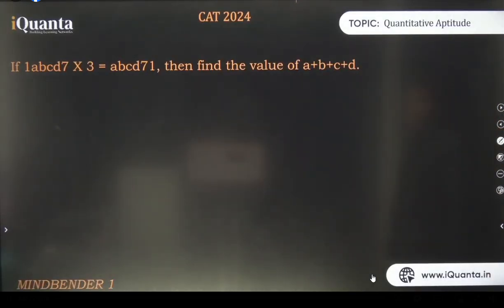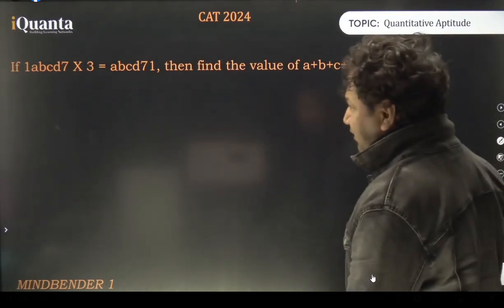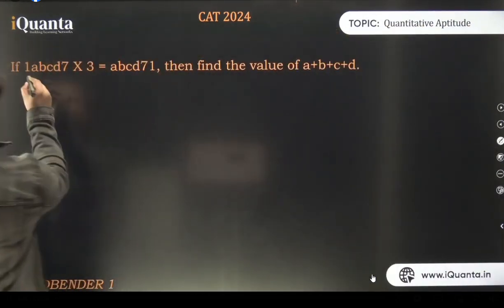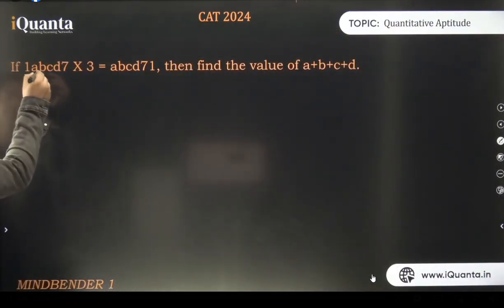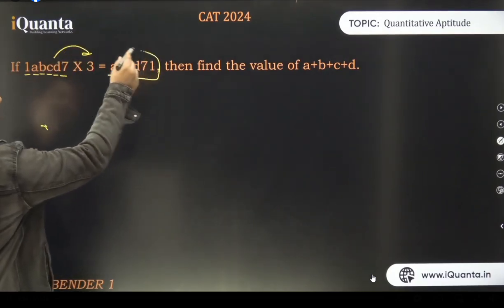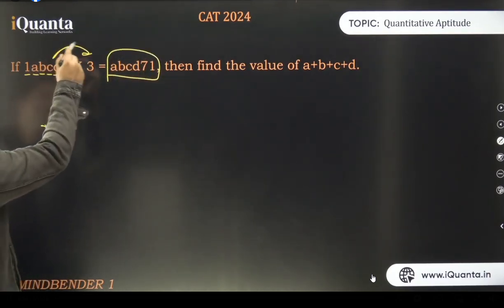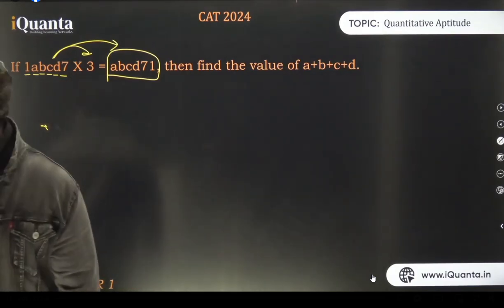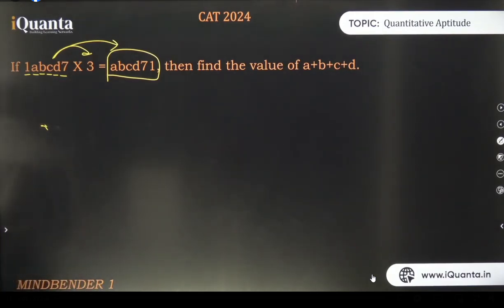You might be surprised that without teaching anything, I'm starting with a question. By the way, this question is the first mind bender of today's session, mind bender 1. We have a number, and as you can see, it is of 6 digits. The first digit is 1. Then we have other digits as well, A, B, C, D, and then we have 7. When this is multiplied by 3, we get this number. As you can see, the same digits are repeated, but the order has been changed. We need to find the sum of A, B, C, and D. I hope the question is clear. Simple to understand.